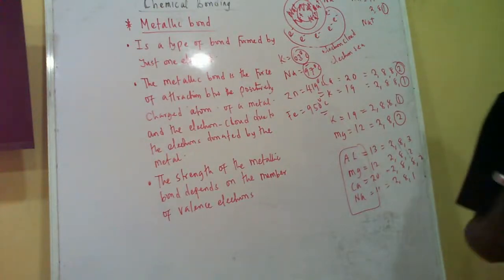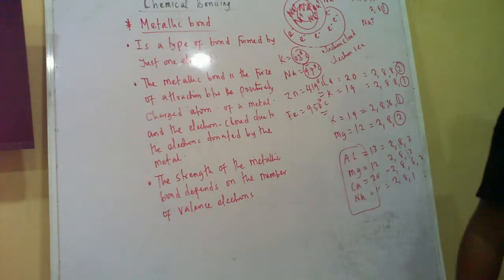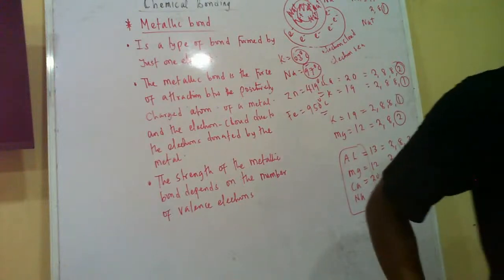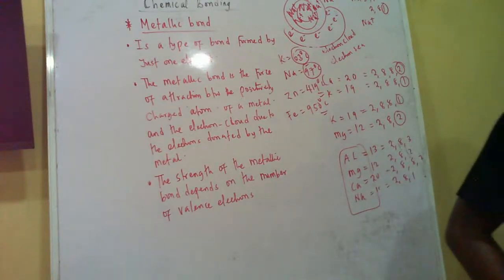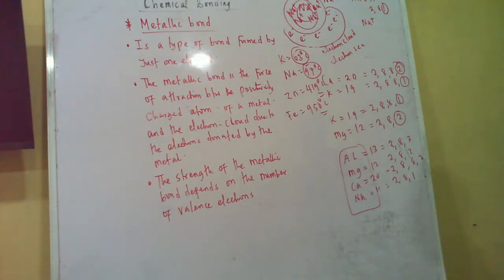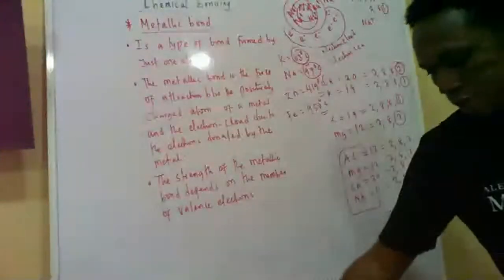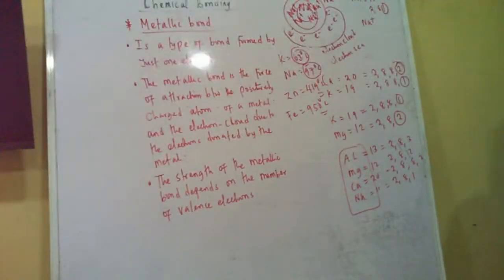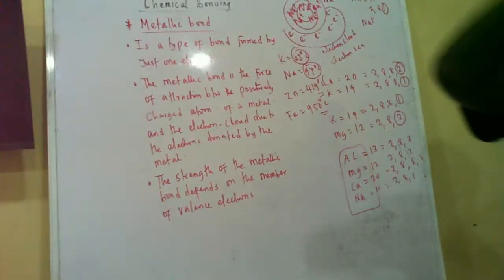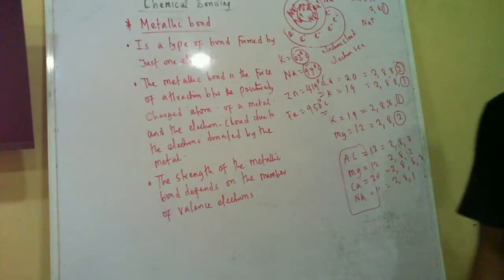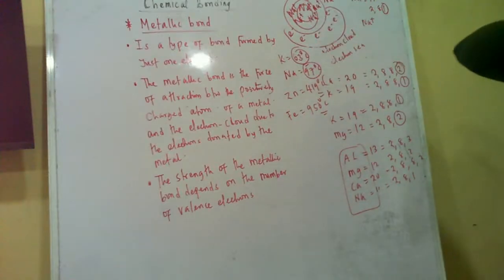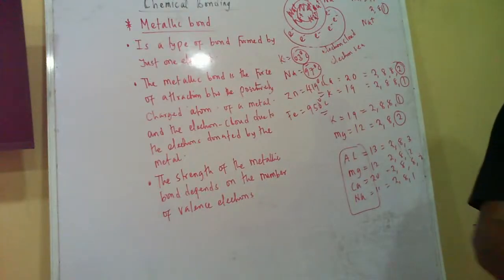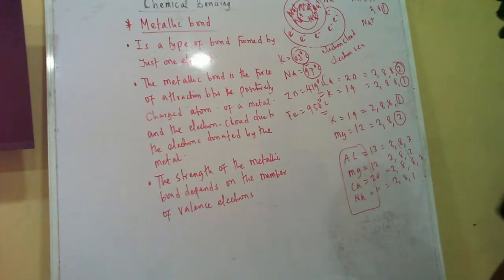So once JAM has a question for you, let me tell you the truth about JAM. The JAM questions are not hard. It's just that you've not read what you are supposed to read correctly and you have not known it very well. Once you know everything that you need to know, for 2025, you have 25 years of past questions. If I want to start using past questions, I'll start from 2000 till this year that we have. I'll check all the questions asked under chemical bond. And if I answer those 25 years of questions, what would they bring again that is so unique? I don't think there will be anyone.